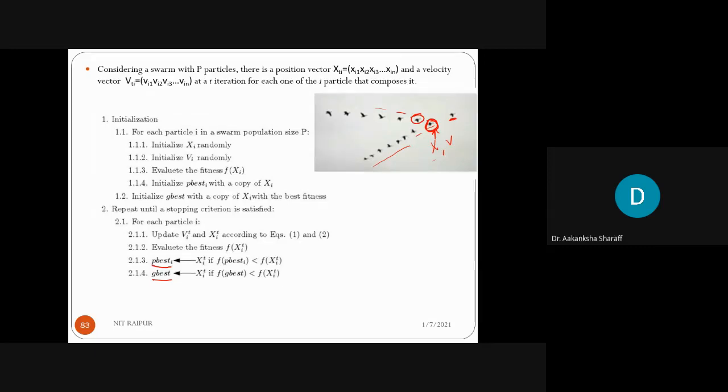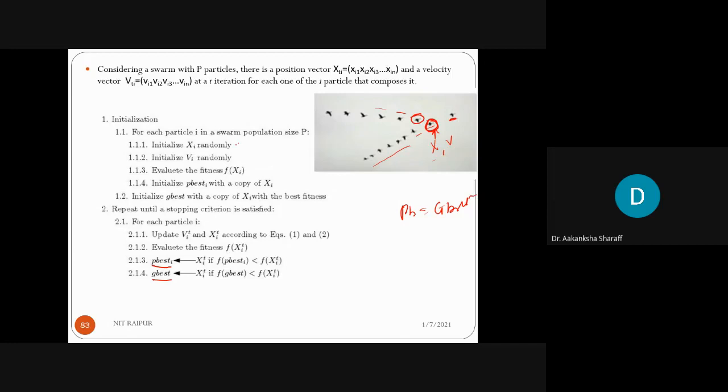And when all the birds reach the food, then p best and g best will be the same. Means when this p best and g best are the same, at that time the iteration will stop. Clear? This is the terminating condition of the particle swarm optimization technique.